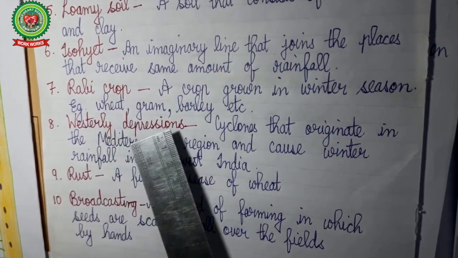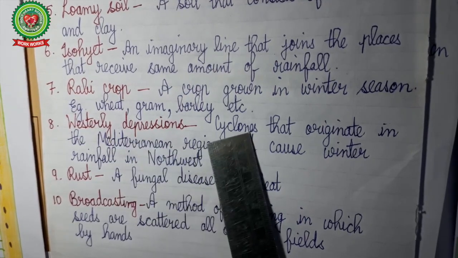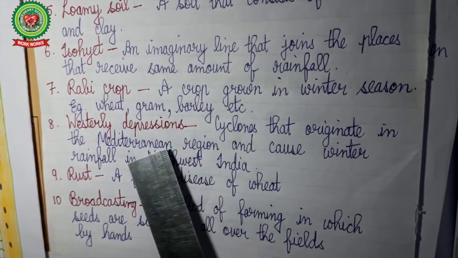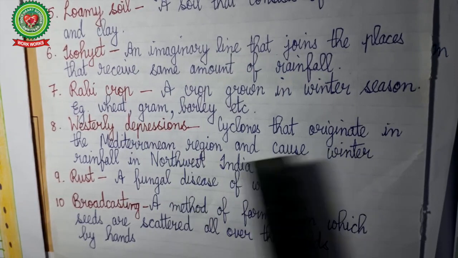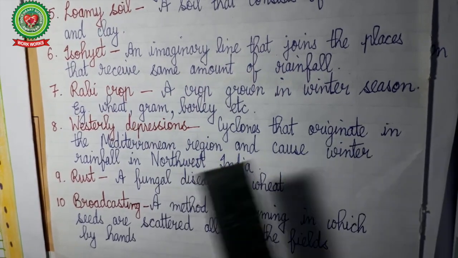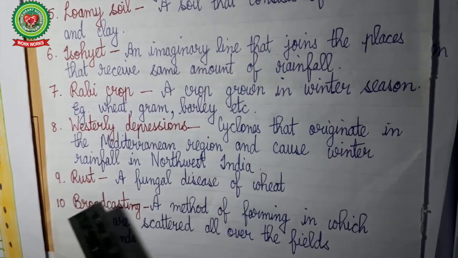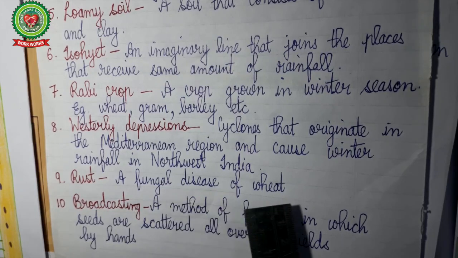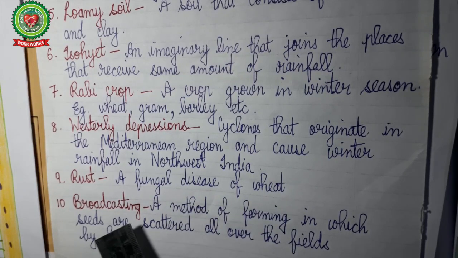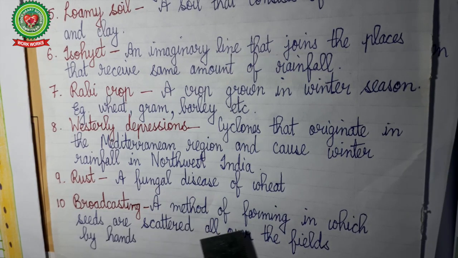Westerly depressions are the cyclones that originate in the Mediterranean Sea and they cause winter rainfall in northwest India, mostly in Punjab and Haryana. Rust, it is a fungal disease of wheat. Now broadcasting, it is a method of farming in which the seeds are scattered all over the fields by hands.